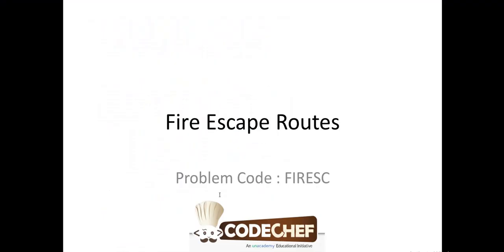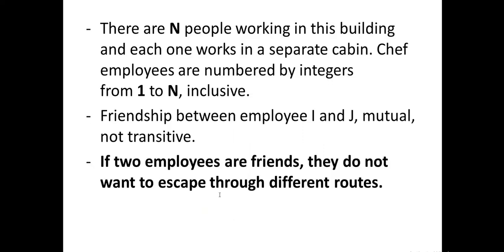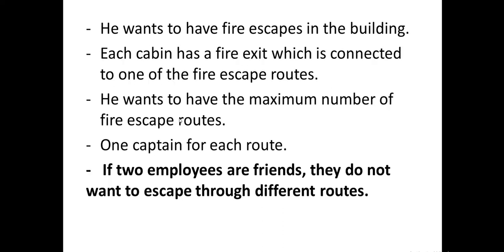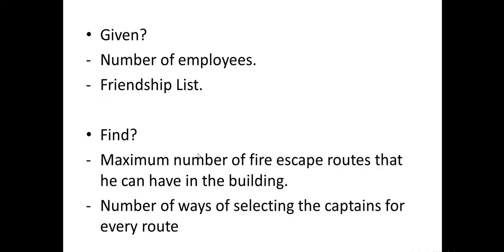So, let's go through the important points from the problem statement. There are n people numbered from 1 to n. There is friendship among employees I and J, mutual but not transitive. And the most important point: if two employees are friends, they do not want to escape through different routes. He wants to have fire escapes in the building and each cabin has a fire exit which is connected to one of the fire escape routes. He wants to have the maximum number of fire escape routes and one captain for each route.